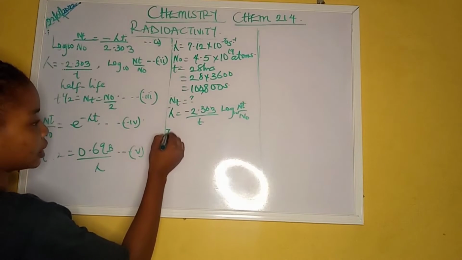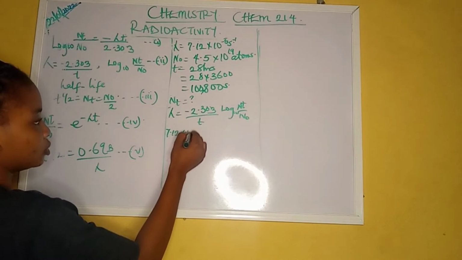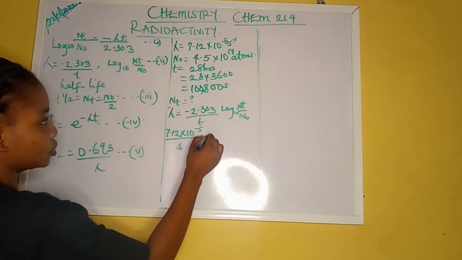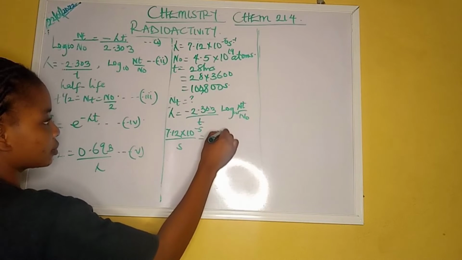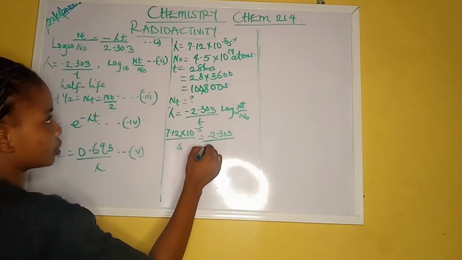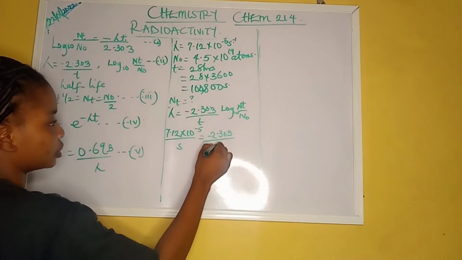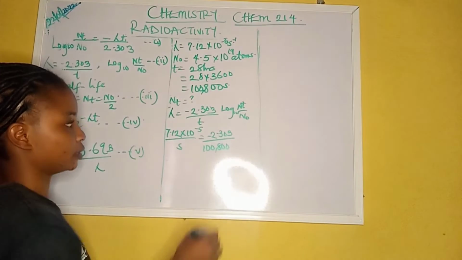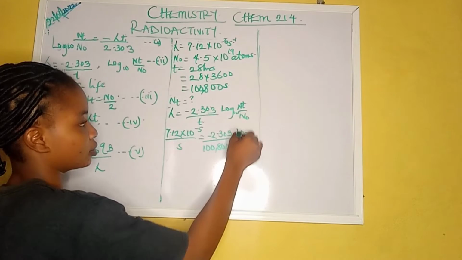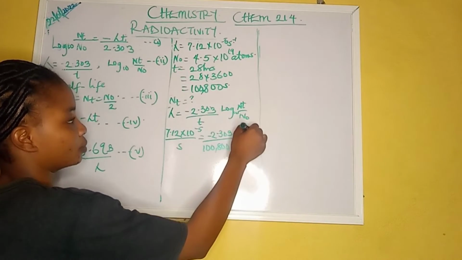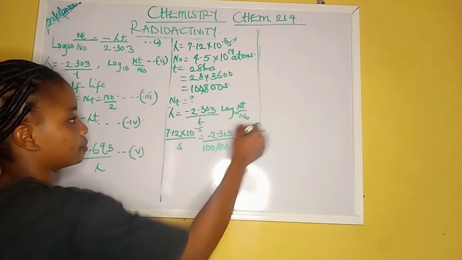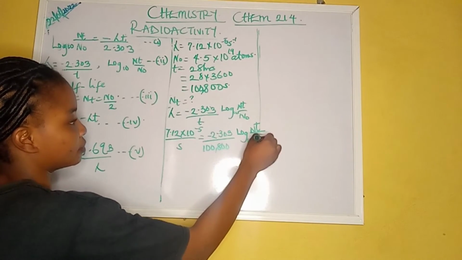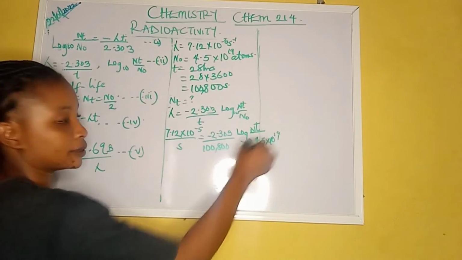So this is 7.12 times 10 raised to the power minus 5 per second, equal to this, all over 100,800 log. We've now been given a final term, all over 4.5 times 10 raised to the power 19.